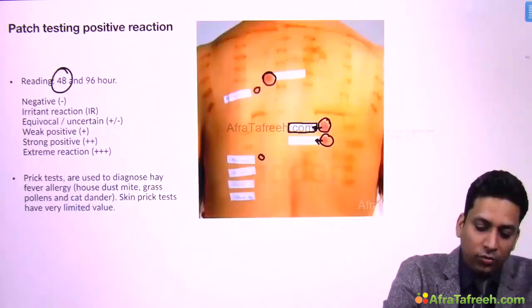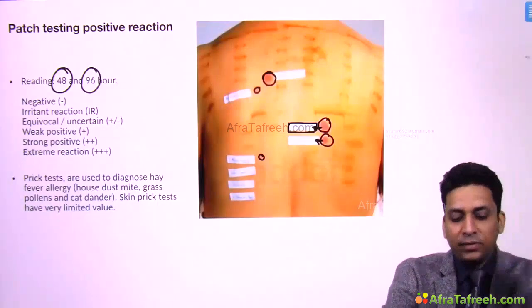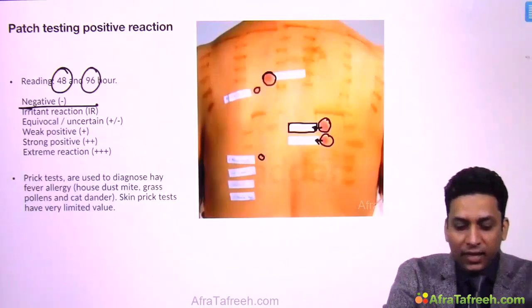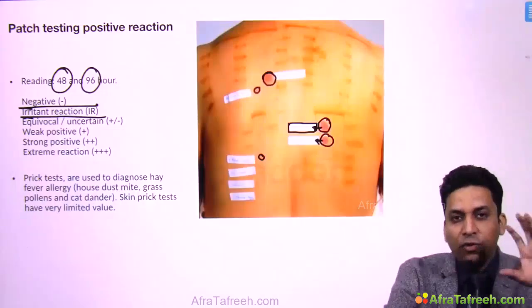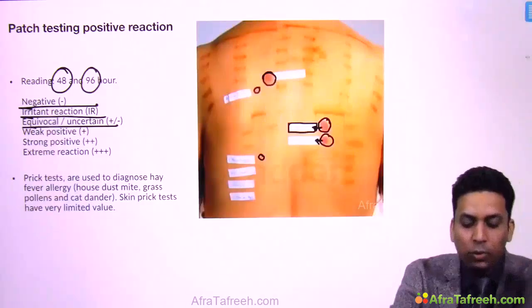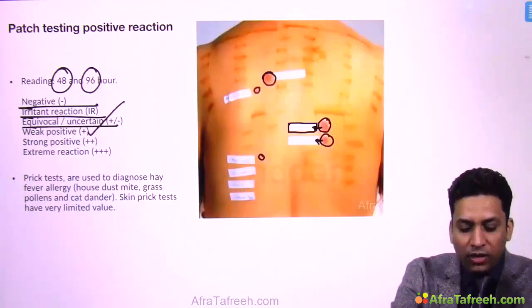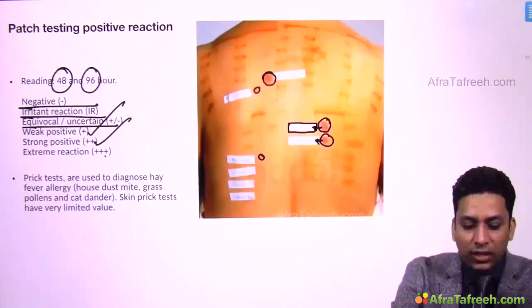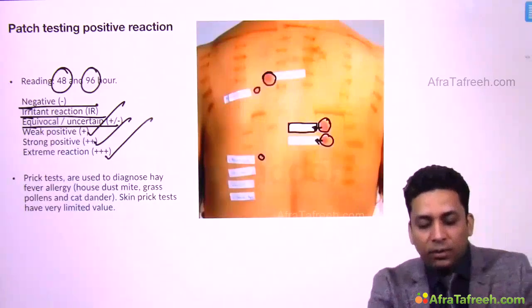Reading, I already told you, is done at 48 and 96 hours. If there is no reaction, we call it negative. If there is irritation as soon as you apply, with redness, then it is an irritant reaction. If you are unable to tell whether it is positive or negative, you can call it equivocal. If there is only erythema, we call it weak positive. If there is edema also, we call it strong positive. And if there is vesiculation, it is extremely positive.